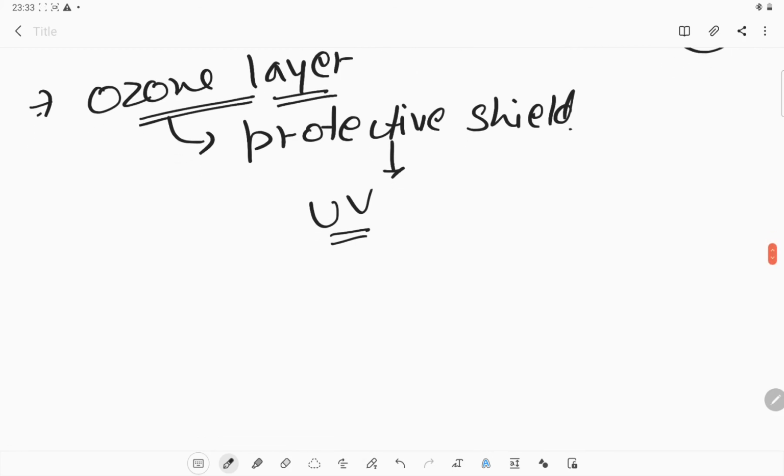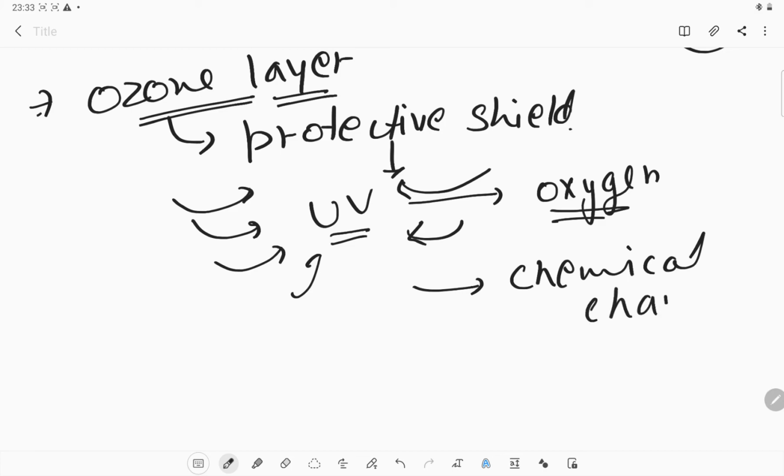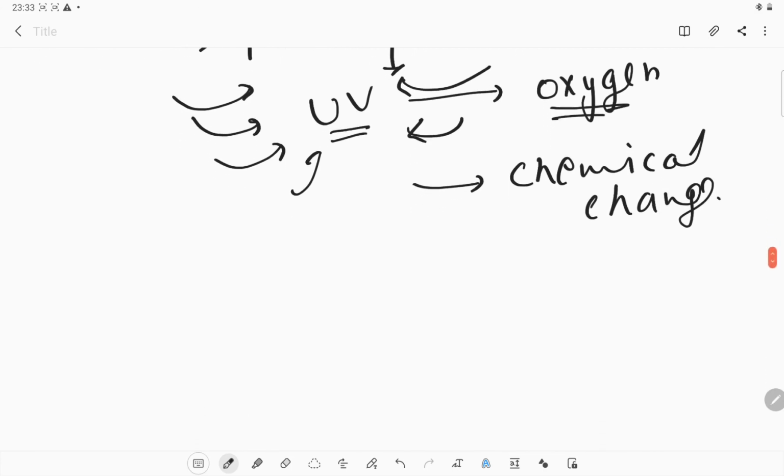The ozone absorbs all this ultraviolet radiation and breaks down into oxygen, and this is how it works. So the absorption of radiation is also a property of a chemical change. So we can say that the formation or working of ozone is also a chemical change. Okay, so this is very clear.